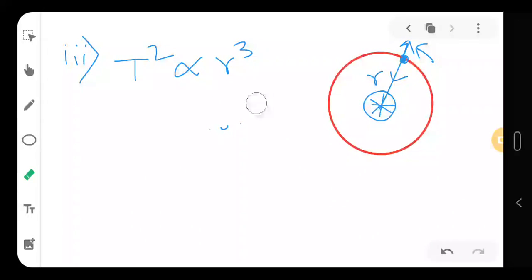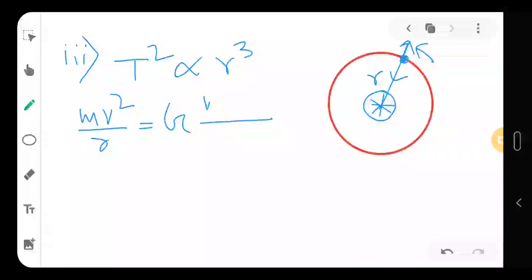So we can write mv square by r is equal to G into big M small m by r square, where big M is the mass of the star and small m is the mass of the planetary object.